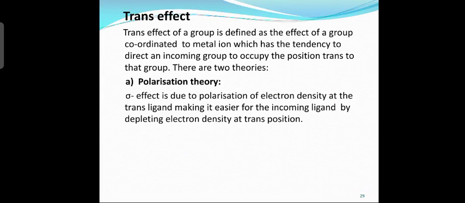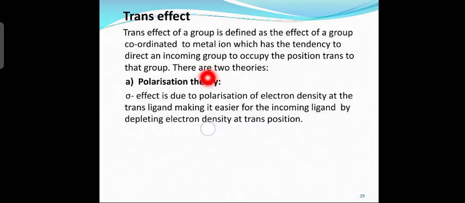Okay. Next slide. What is trans effect? Trans effect is the important factor to understand the kinetic behavior of square planar complexes. Now, what is the definition of trans effect? Trans effect of a group is defined as the effect of a group coordinated to metal ion which has the tendency to direct an incoming group to occupy the position trans to that group.